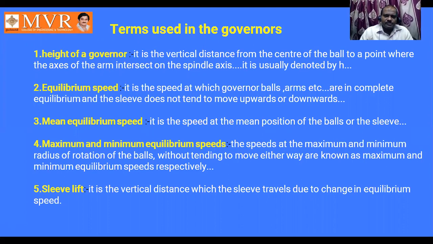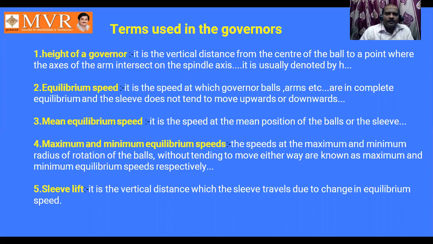Maximum and minimum equilibrium speeds: maximum radius means maximum speed, and minimum radius means minimum speed, with respect to the ball position and the sleeve position. The distance between the sleeve and the ball position is called the radius of rotation. Sleeve lift: the change in sleeve position with respect to the change in speed is called the sleeve lift.